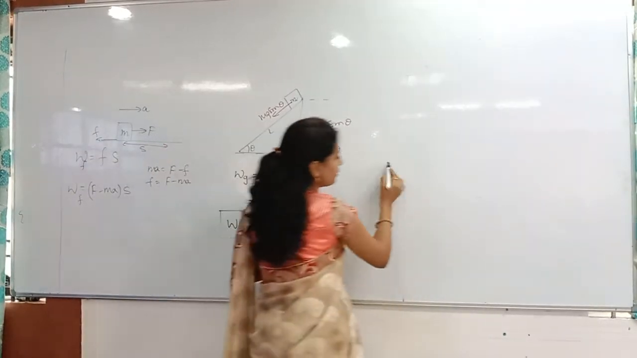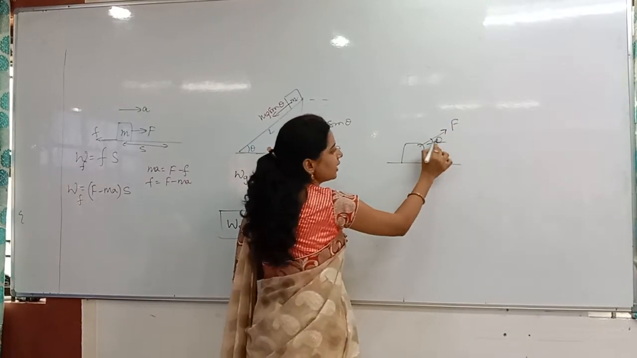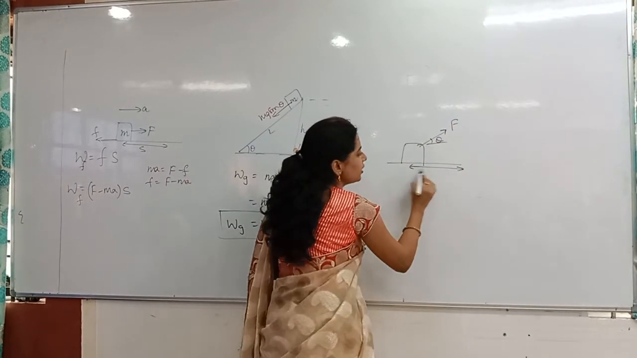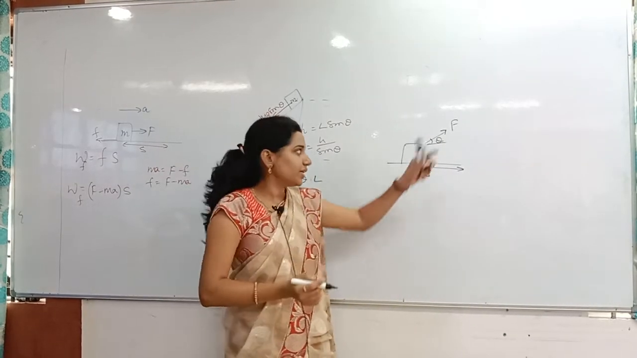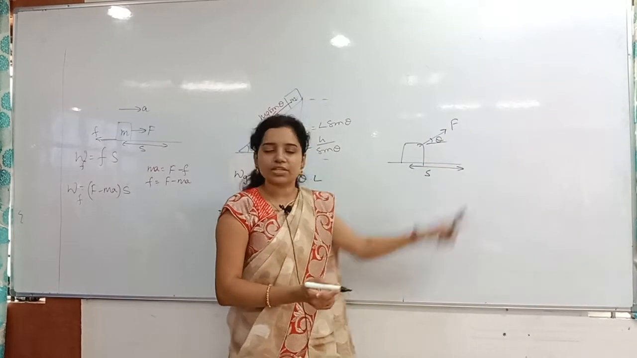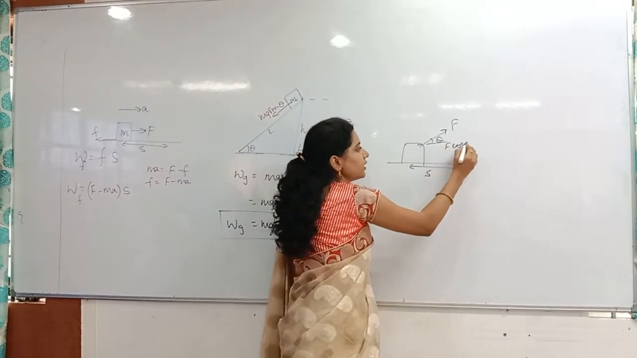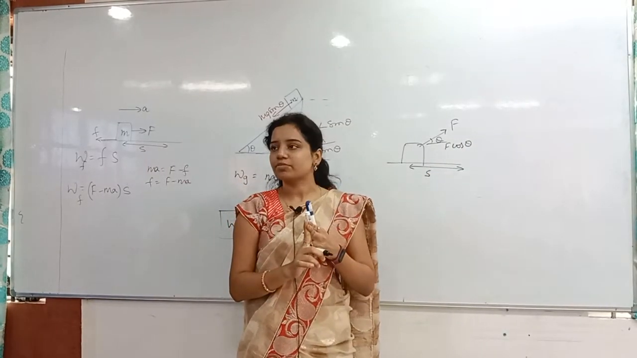So here also, whenever we considered the block problem, whenever I applied the force at an angle theta, displacement is there only along the horizontal direction. So what have we done? We have taken the component of the force, F cos theta. Why? Because the displacement and the force should be in the same direction.